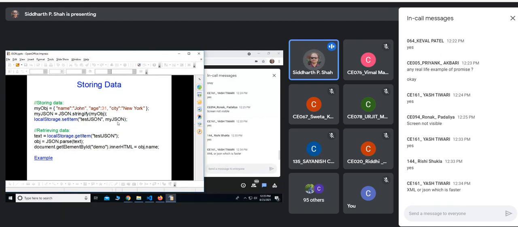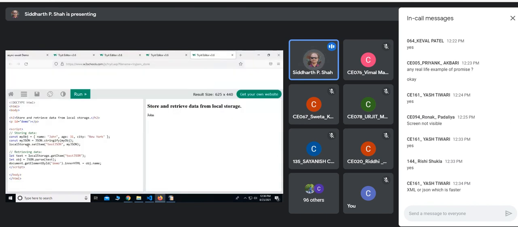I store this JSON object here, and when I want it back from my memory, I just call localStorage.getItem and provide the name of the JSON object, and you will get it in JSON format. If you want to convert it into a JavaScript object, you can say JSON.parse. It will convert that JSON into a JavaScript object, and you can use it like a JavaScript object. This is the same example, I guess.